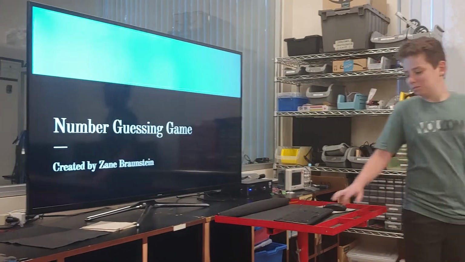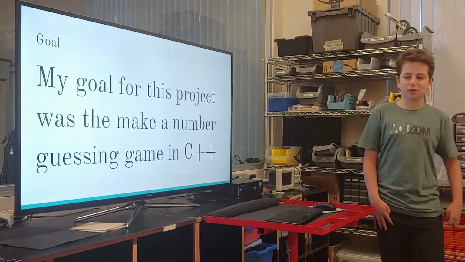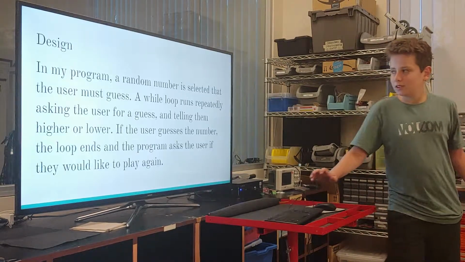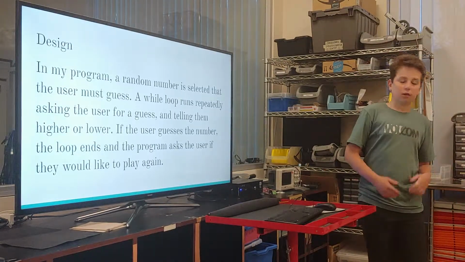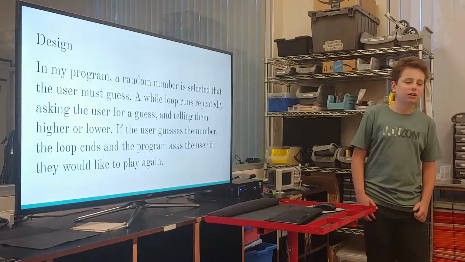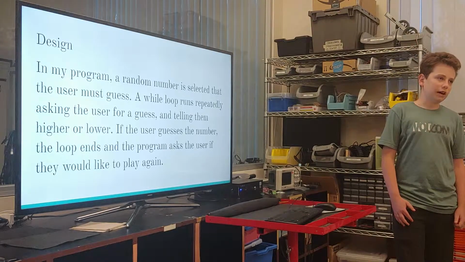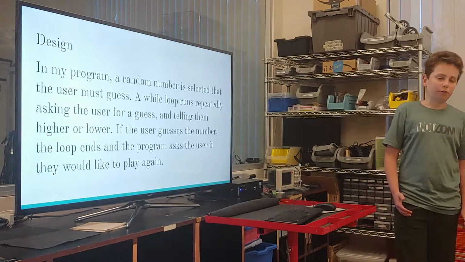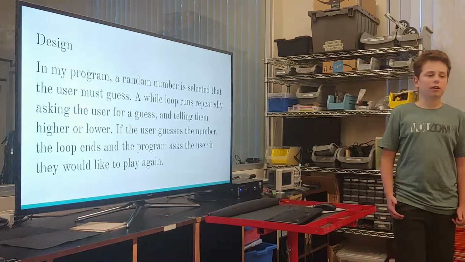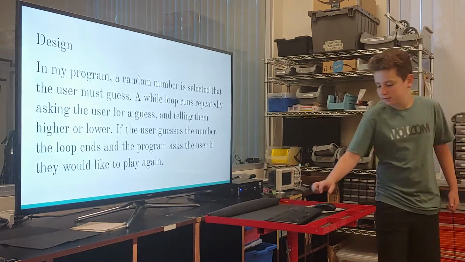A number guessing game. My goal for this project was to make a number guessing game in C++. In my program, a random number is selected that the user must guess, and a while loop runs repeatedly, which asks the user for the guess and tells them if their guess is higher or lower than the random number that was chosen. And if the user guesses the number, the loop ends, and the program asks the user if they would like to play again.